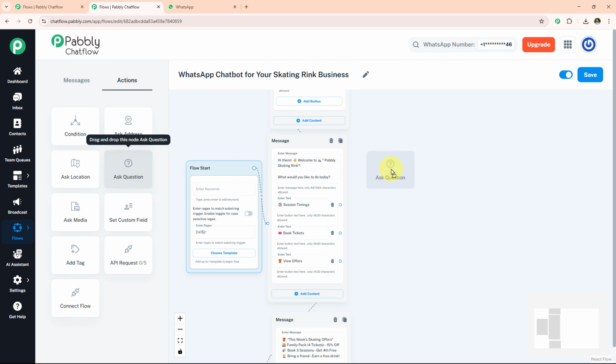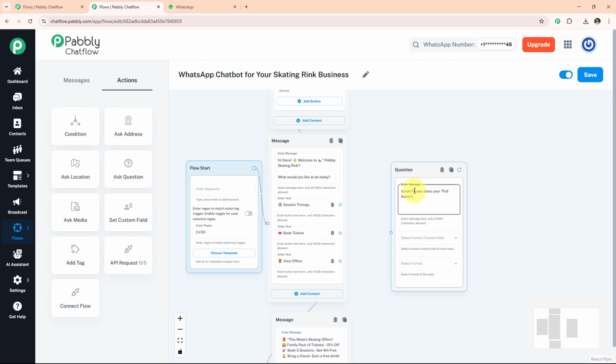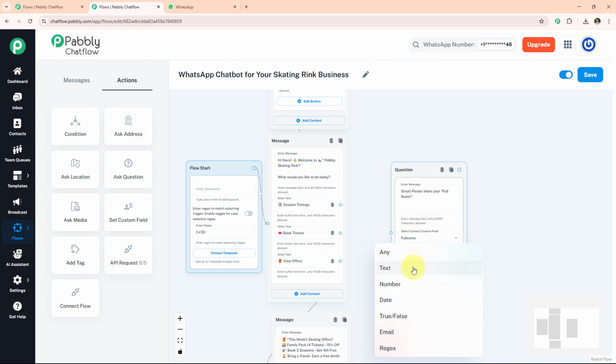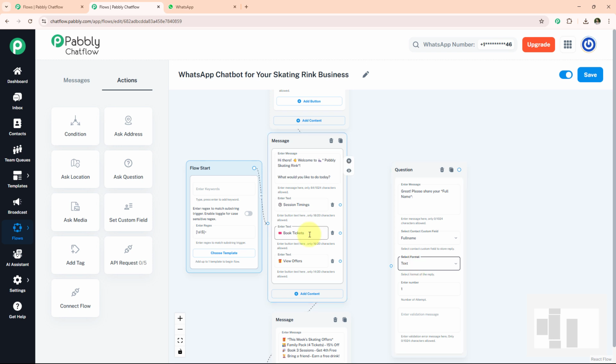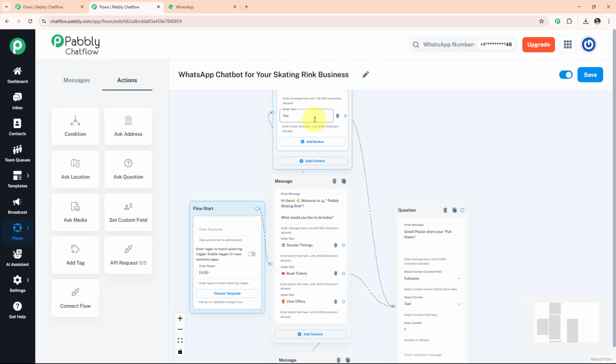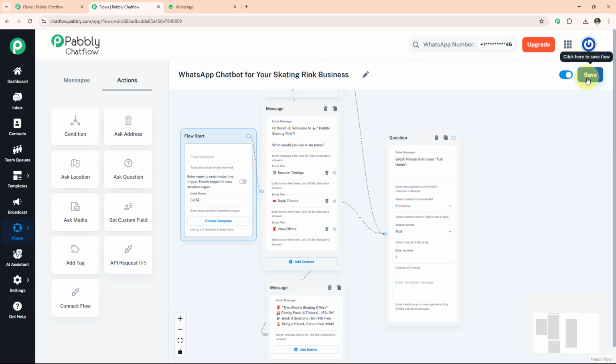Now we take question box. In this box, we ask a name from user. Great, please share your full name. Now select the contact custom field, full name. Also select the format, that is text format, and simply connect book tickets button to this question box and also connect yes button to this question box. When user press yes or book tickets, then we will send over this message and simply save the flow.